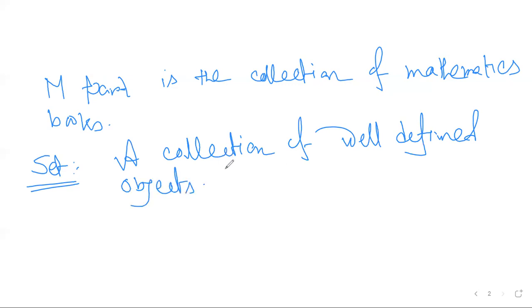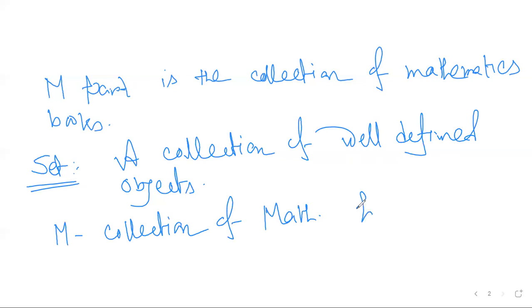So as we discussed in the example, M is the collection of mathematics books and P is the collection of physics books, right? So M and P are sets.